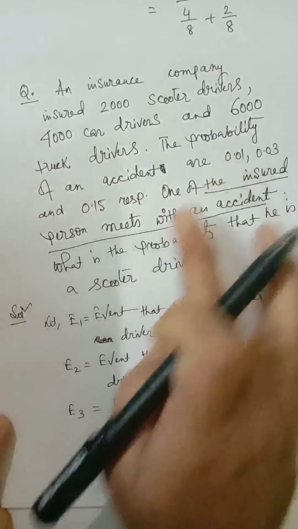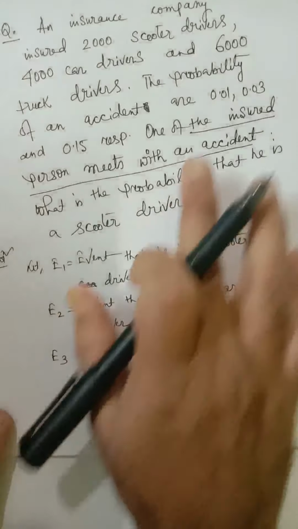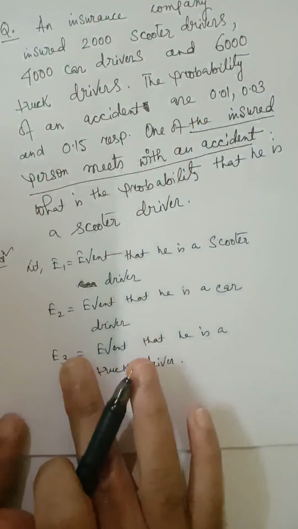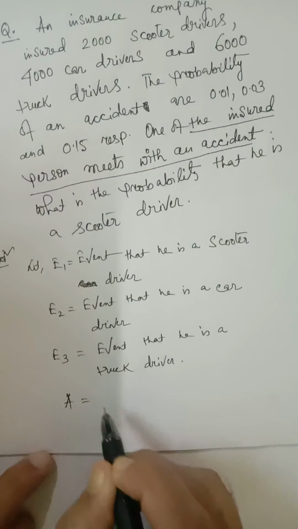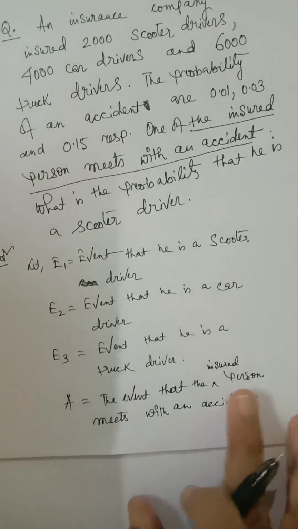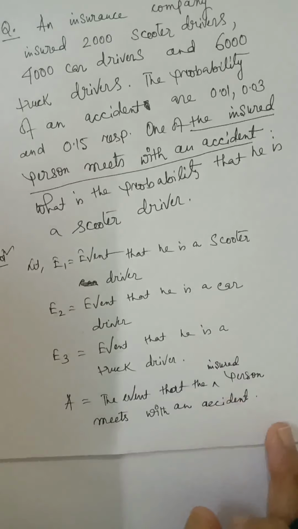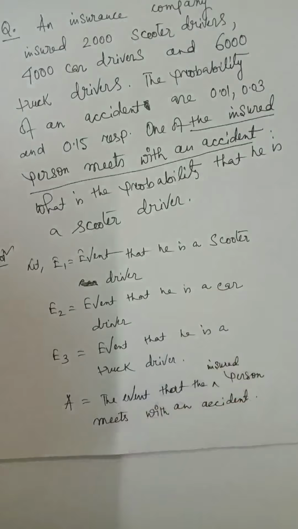This happened with E1, E2 or E3. This is the event which occurs simultaneously with E1, E2, E3. So we'll write, let A be the event that one of the insured person meets with an accident. So this is our E1, E2, E3 and this is our A.